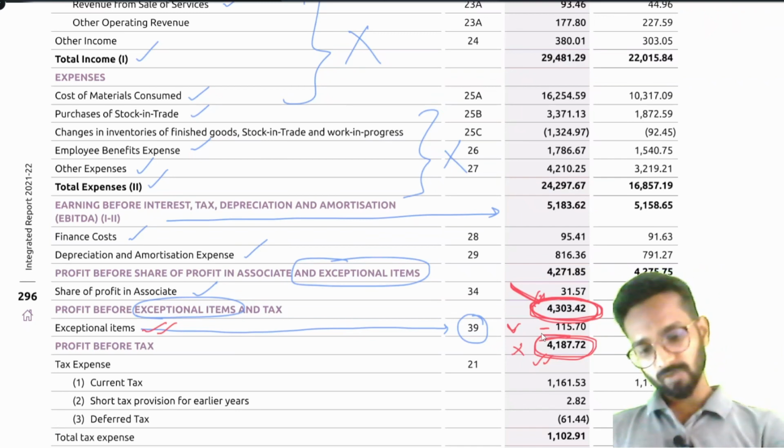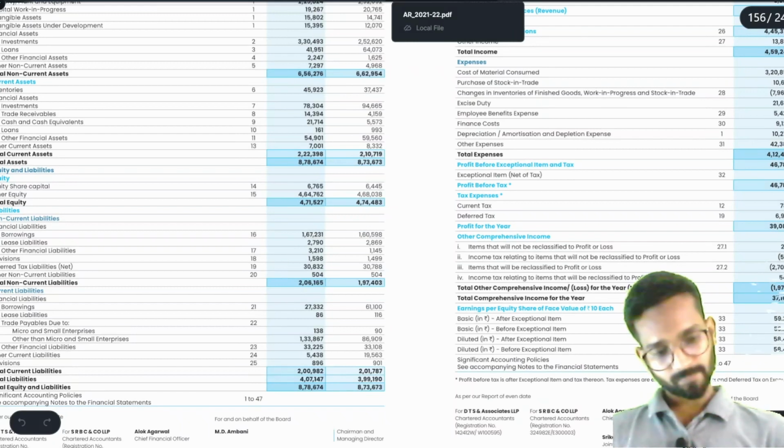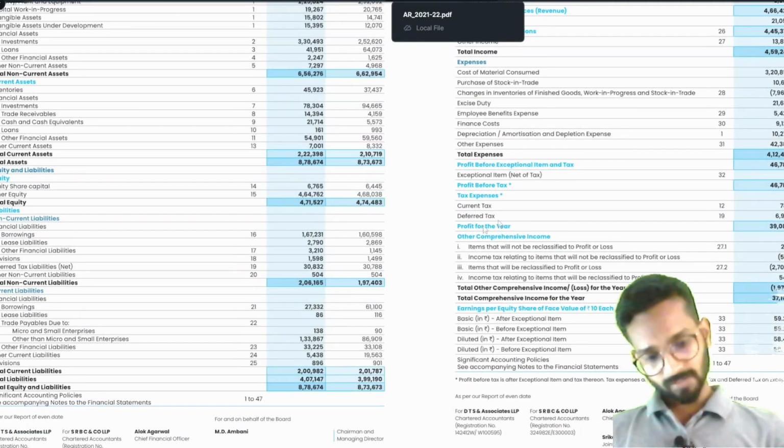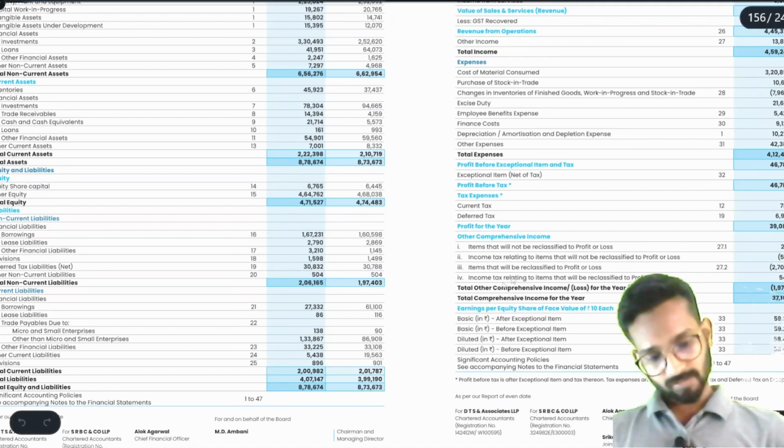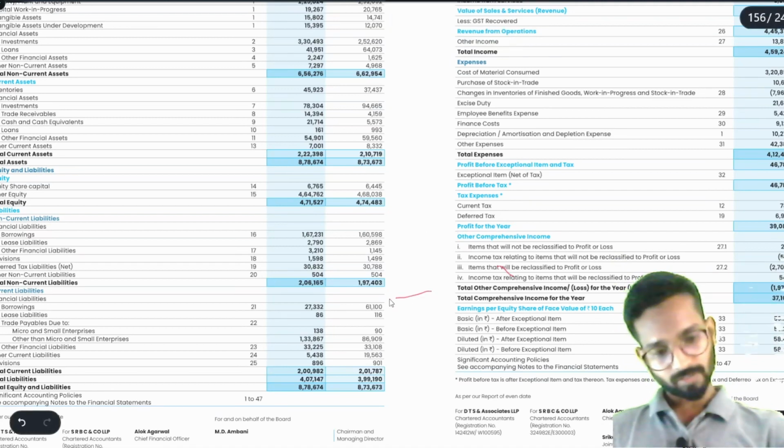Understood? I will show you one more report, Reliance Limited. See, look here.